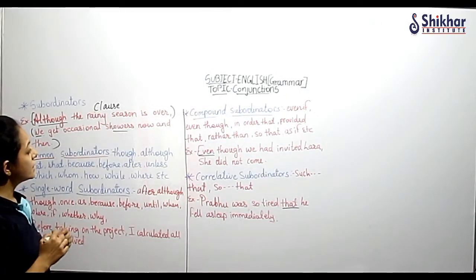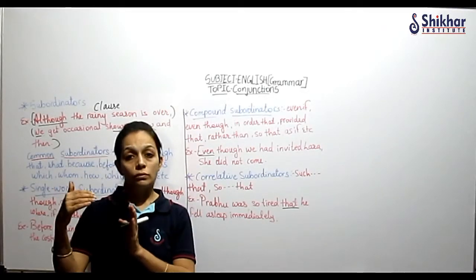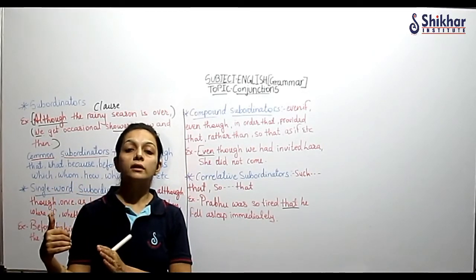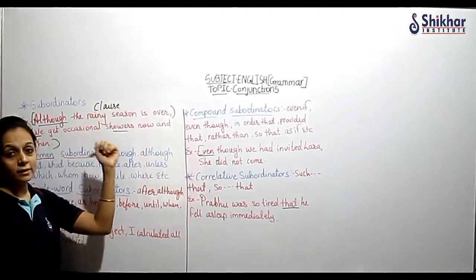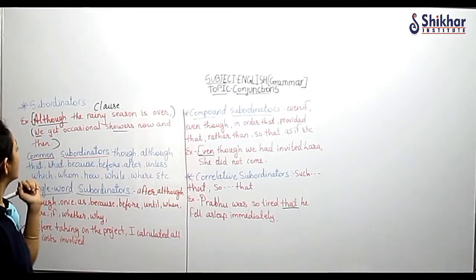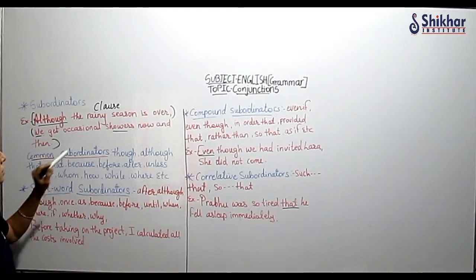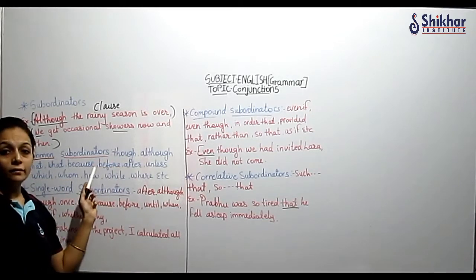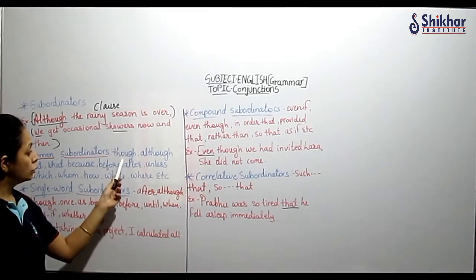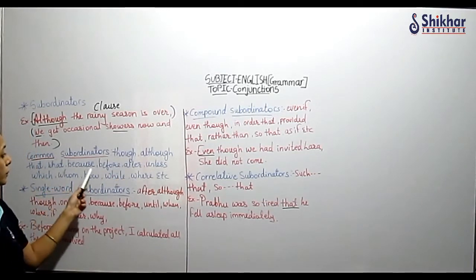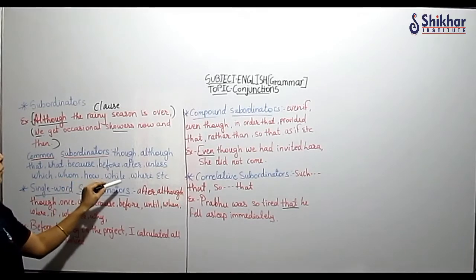Okay. तो ये sentence कैसे होते हैं? One main idea रहता है उसके साथ जो जुड़ा हुआ रहता है that is the dependent clause. Dependent clause on its own doesn't make sense. Okay. Now see, some subordinators are here. Whenever the clauses we join with the subordinator कैसे use होते हैं? Though, although, that, what, because, before, after, unless, which, whom, how, while, when.